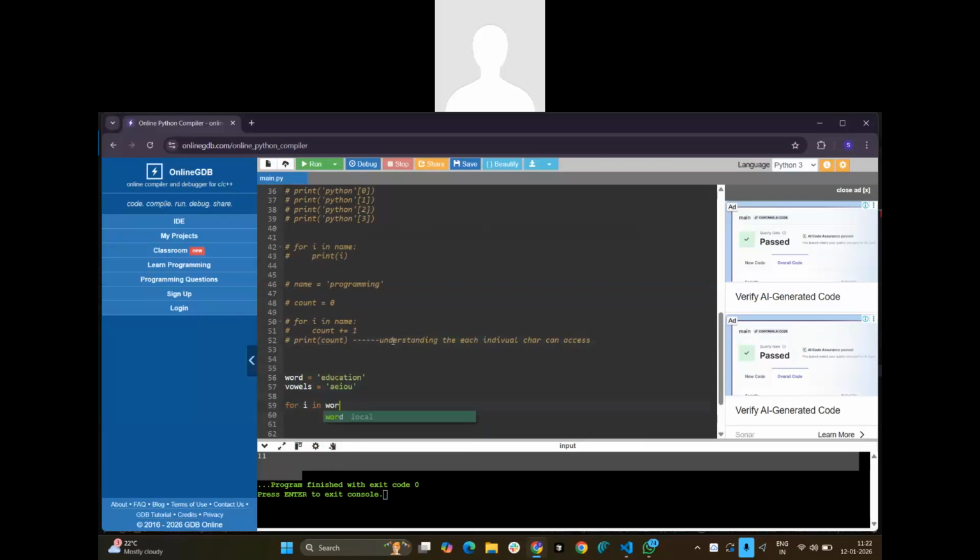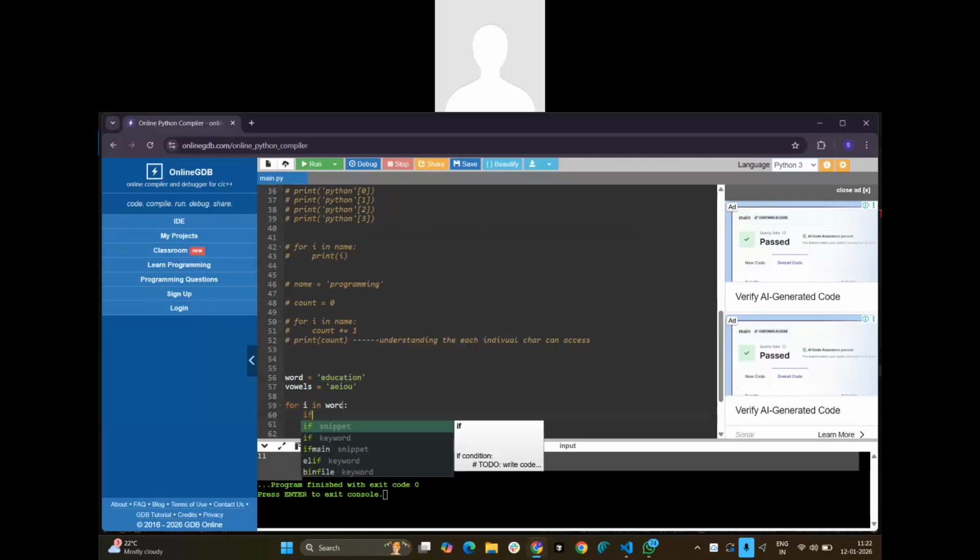If I want to know how many vowels are present in this word, I'm just writing code. If i in vowels, then we can print, sorry, we can take a character.